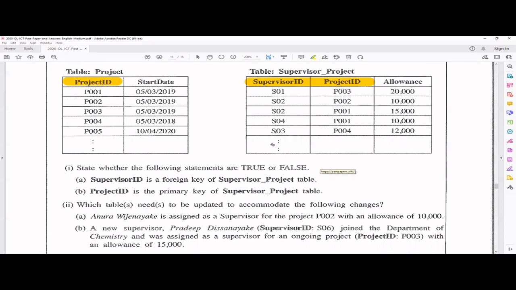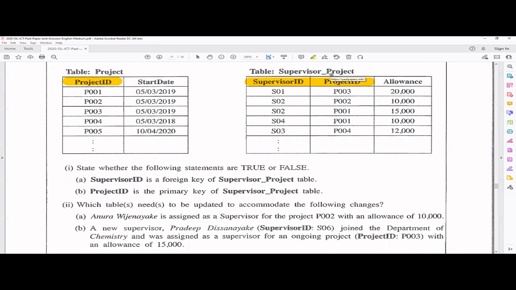So you have to tell here S04, right? P002, right? With 10,000, right? So that's the only record which needs to be added. So they are asking for the table only. So A, you can tell only the supervisor project table needs to be updated.